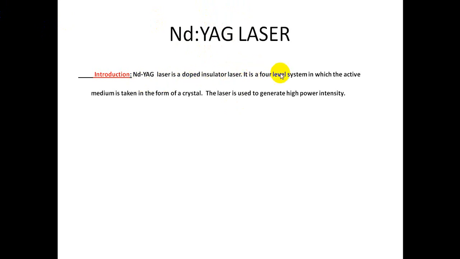Once again, this is a 4-level laser. Here the active medium is taken in the form of a crystal, and this type of laser is used to generate high power intensity.